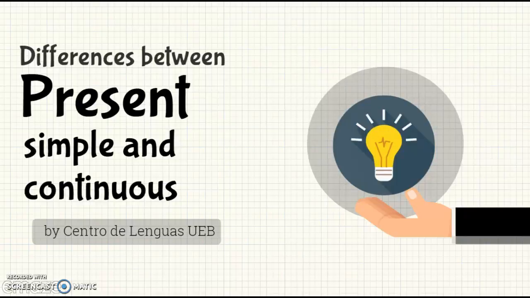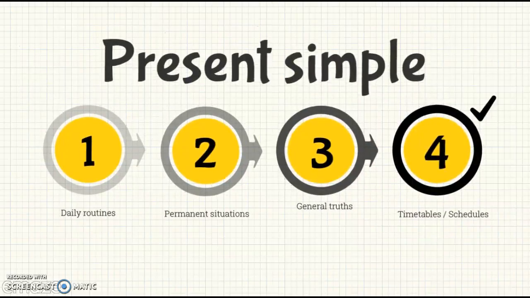And today we are going to explain to you the differences between the present simple and the present continuous tense. First of all, it's very important to remember that the present simple is used to talk about daily routines, permanent situations, general truths, and timetables or schedules.